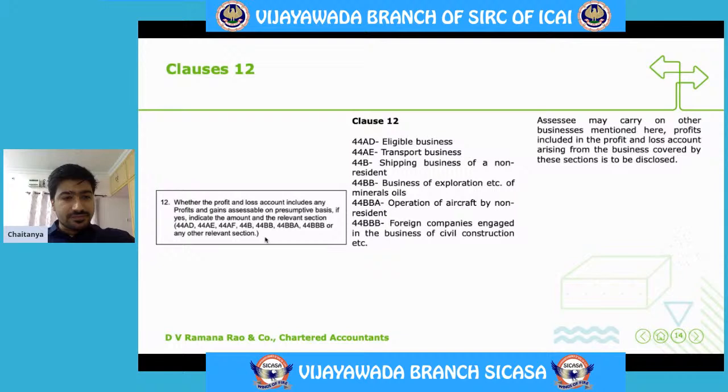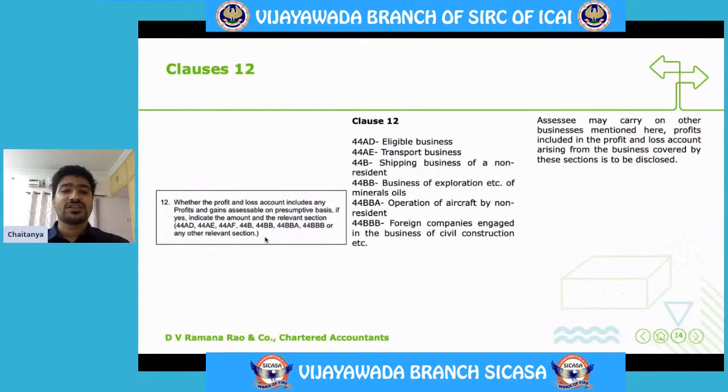Clause 12. Whether the profit and loss account includes any profits and gains assessable on presumptive basis. Say, continuing our example, say we have two lines of businesses. Number one is chartered accountancy services, and number two is tax consultancy services. Say, I am maintaining my books of accounts only for chartered accountancy services. I am not maintaining my books of accounts for consultancy services.